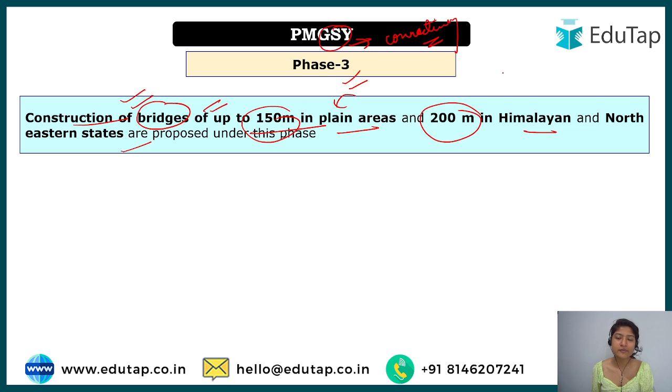But why? See, in plains the connectivity is quite straight, but in hilly areas it takes longer to cover a certain distance. Because of the nature of the topography, it is not as plain and simple as what you find in the plain region, and that is why here the bridge length has been set to 200 meter.